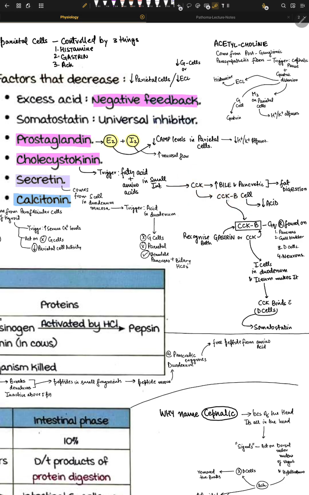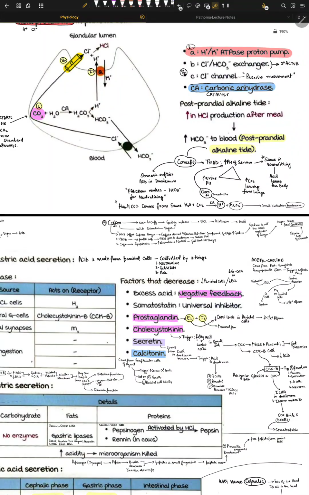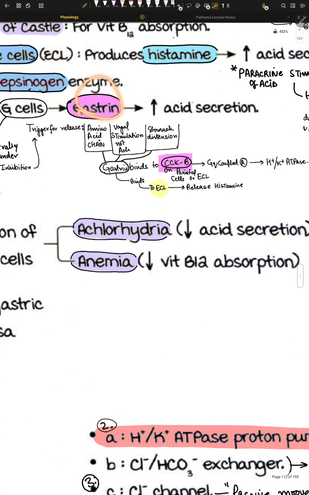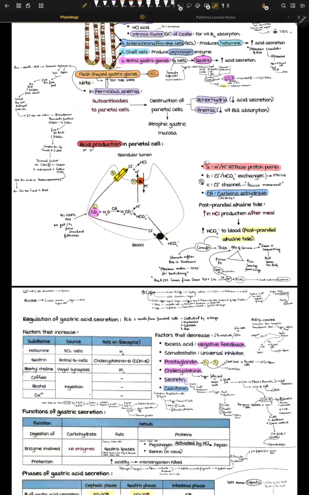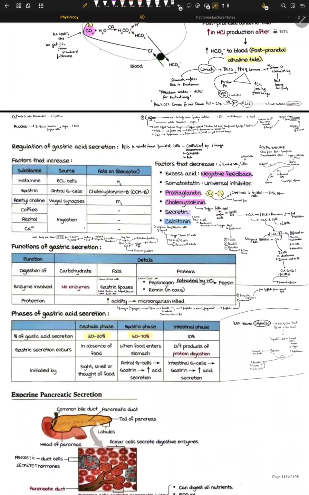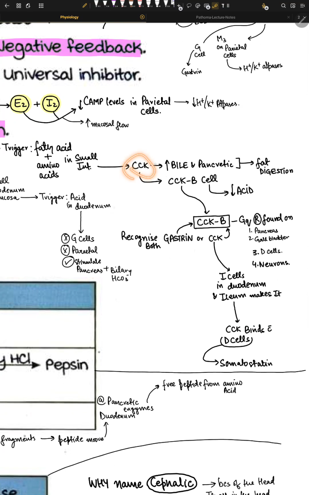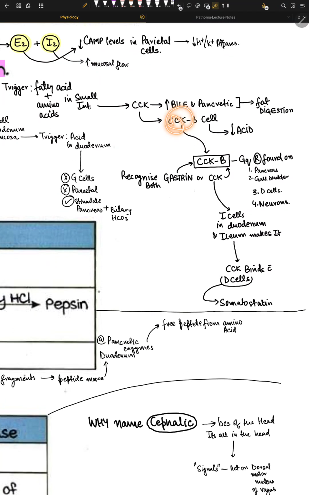Now the cool thing is that CCK B cells decrease acid, but if we talk about gastrin, when gastrin acts on CCK B cells, on parietal cells, it increases acid. How? It's like a paradox, but it's not really a paradox. We'll talk about how, so just be with me for this story. CCK goes and binds with CCK B cells, and it decreases the acid release.